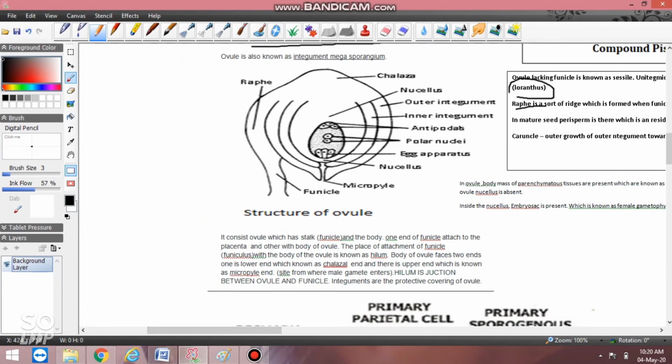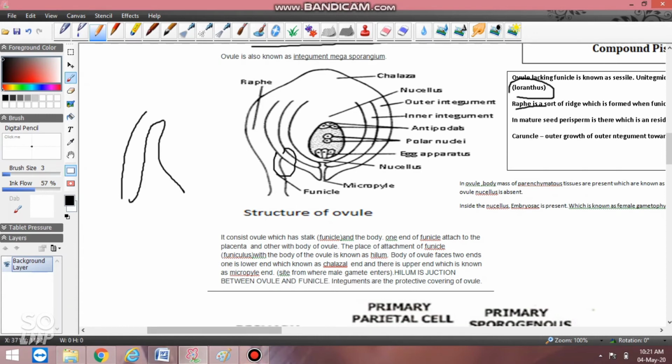You can see this is the integument, and there should be a properly separate portion of funicle. But you might have observed here that the funicle is not separated, there is no gap, it is attached. It should be like this, free, but it is not like this, it is attached. So that's why it is raphe, because the funicle is attached to the ovule, right?